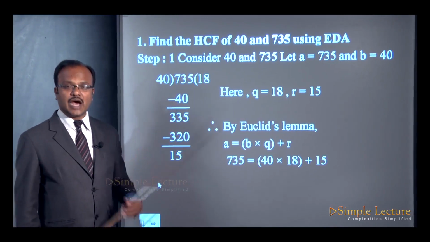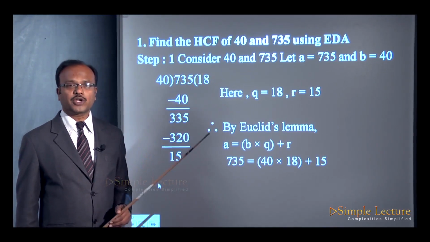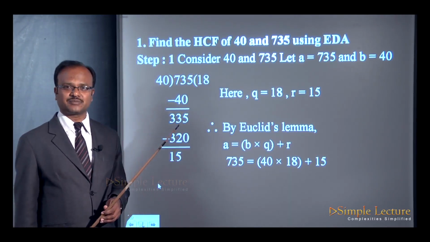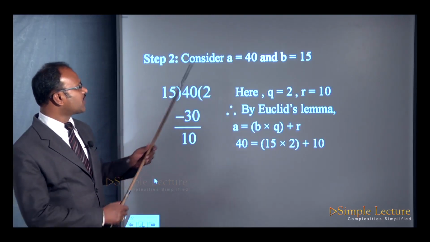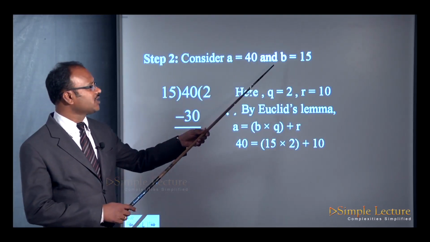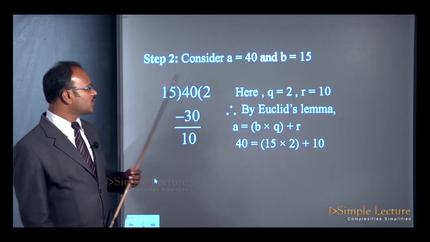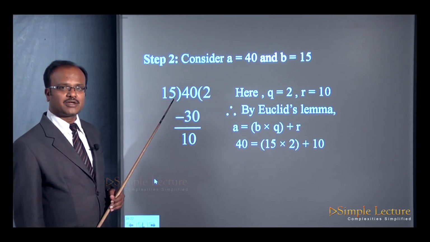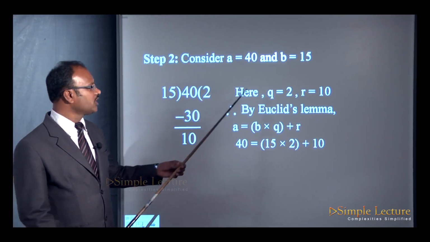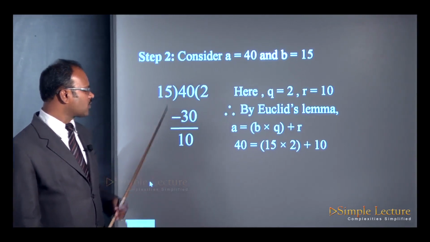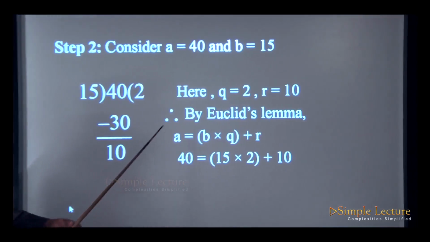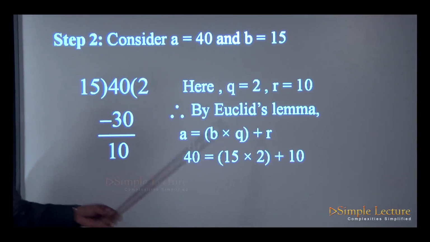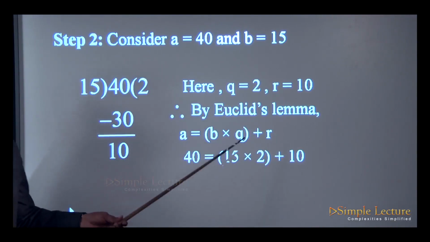Now in the second step, what you have to do is make 40 the dividend and 15 the divisor. So consider A is equal to 40, the dividend, and B is equal to 15, the divisor. So 40 divided by 15, 15 twos are 30, and 10 is the remainder. We cannot do further division. So here Q is equal to 2, R is equal to 10. By Euclid's lemma, A is equal to BQ plus R. Now A is 40, that will be equal to 15 into Q is 2 plus remainder 10.